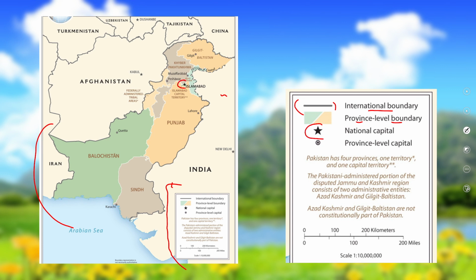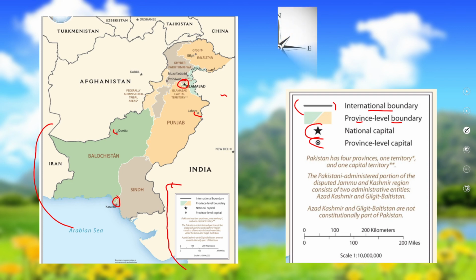Yes, you can see there is a star near Islamabad. Okay, and next is the province level city. This is showing that you can see there. So have you got that? In this way we can get that how maps, keys and legends like symbols help us to find a direction, find a place, find a location on a map. So have you got it?